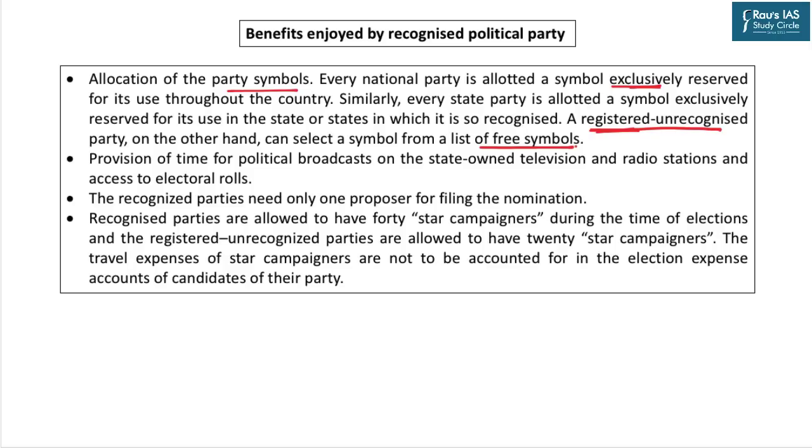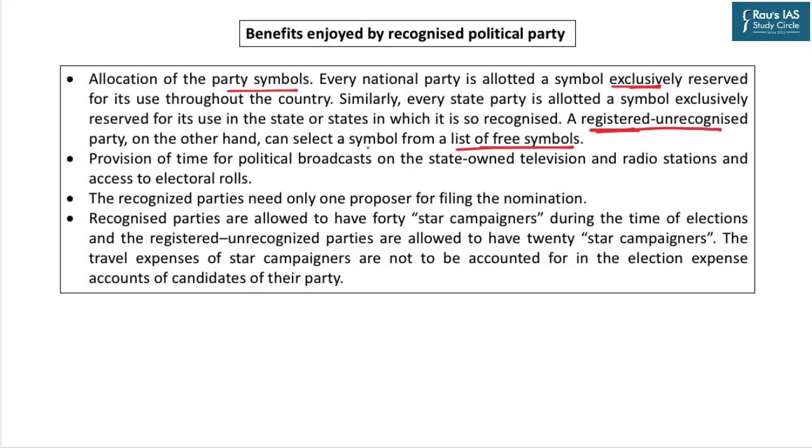You must have been reading in the newspaper regarding the spat between the two factions of Shiv Sena. And you also must have read that the Election Commission of India has disallowed the previous symbol to be used by any of the factions, and each faction had to choose from a list of symbols given by the Election Commission of India. So this is the thing. Shiv Sena is a regional party. They cannot have a symbol of their choice. They have to choose from the list of free symbols given by the Election Commission of India.